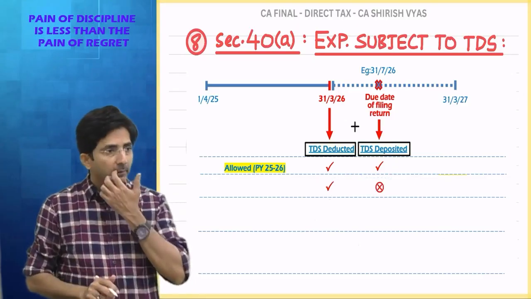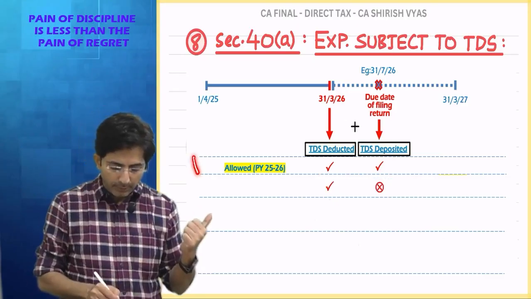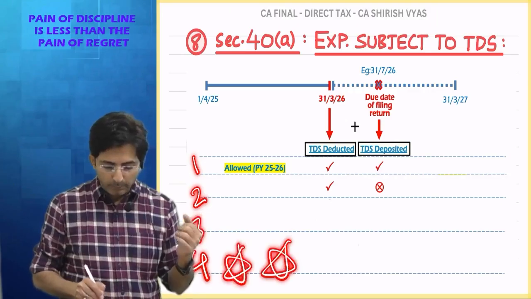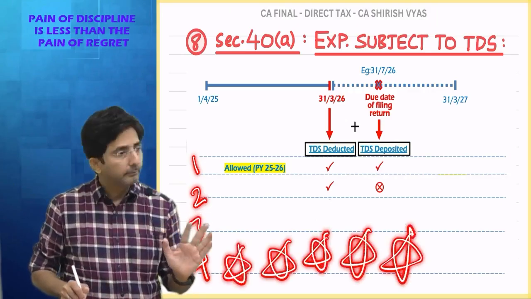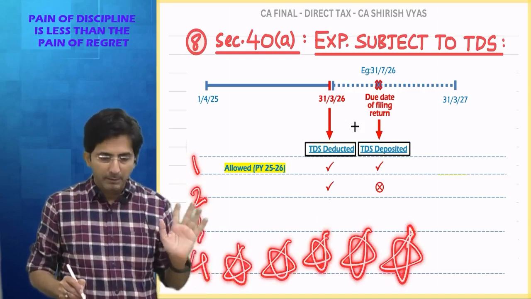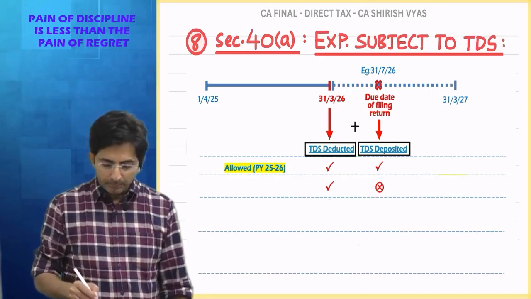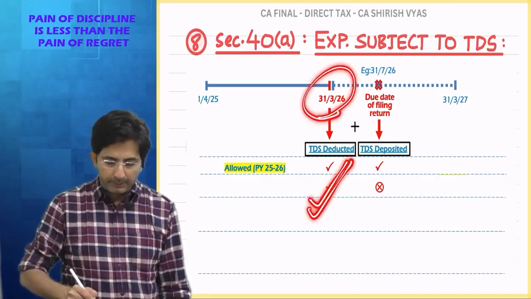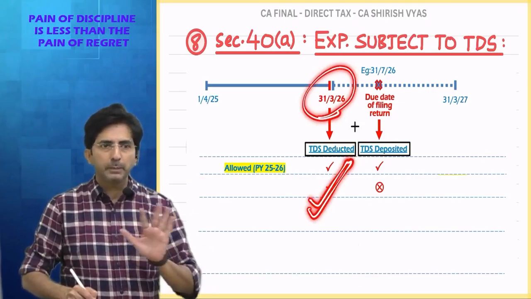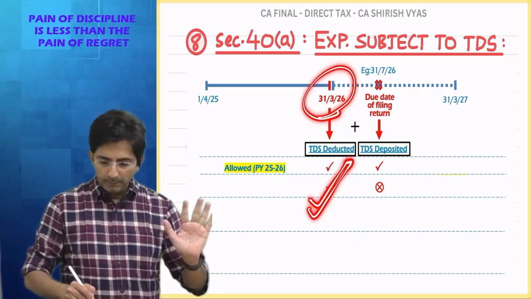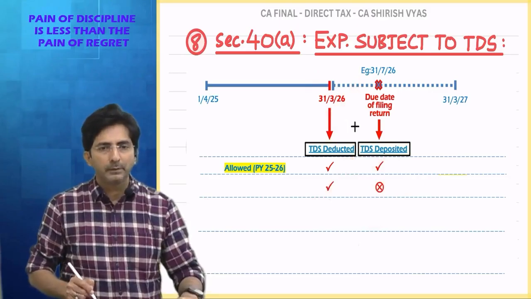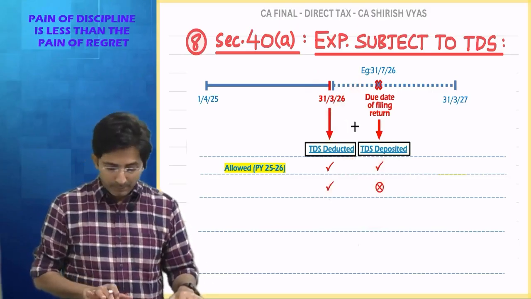Okay. Now try this. I will discuss 1, 2, 3, 4 cases. And trust me, the fourth case will be most important. But I cannot jump to 4. Step by step. Case 1 is simple. Try the second case. In the second case, by 31st March you deducted the TDS. Means in the books there is a TDS payable provision appearing. But you didn't deposit by the due date of filing the return. So what will happen? The government is not happy. So see what will happen.